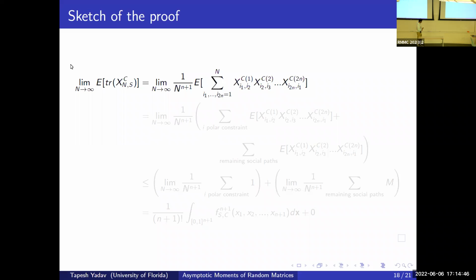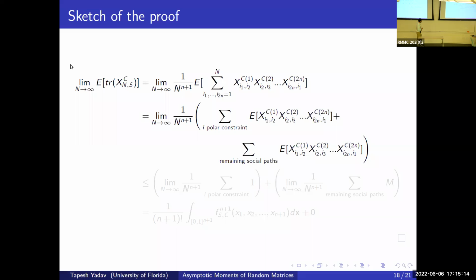While expanding the trace, this is essentially a sum over all products of random variables, the entries of this matrix. So we take products over entries of the matrix in a way such that the indices match. That's expanding the trace of my random matrix here.